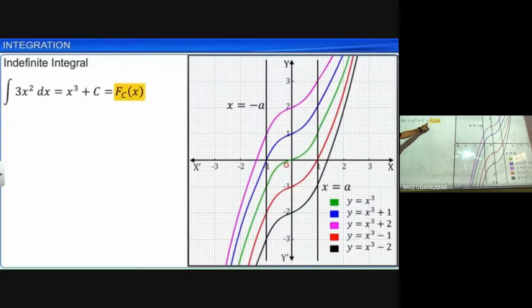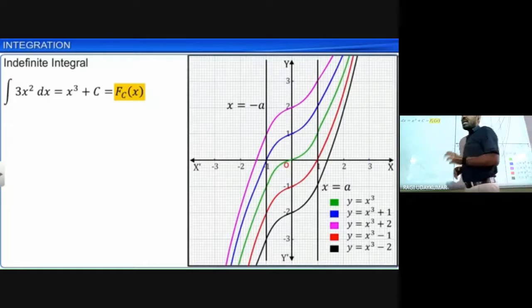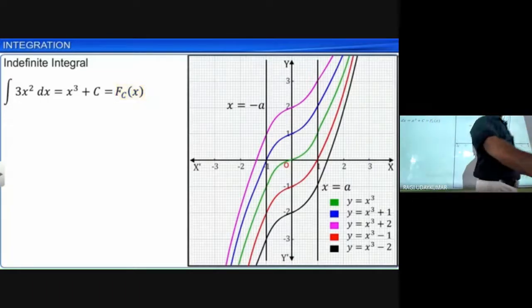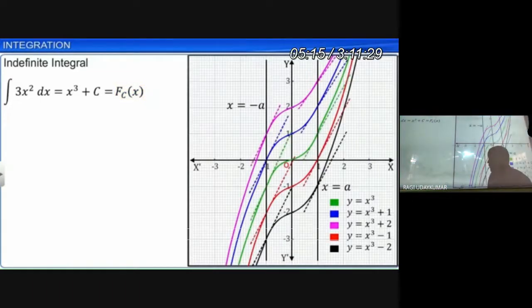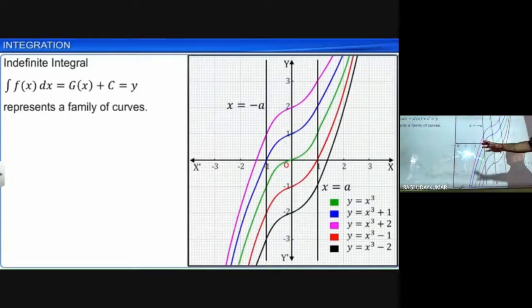It is represented by f suffix c of x, where c is an arbitrary constant. This is the way of representing the family of curves and the indefinite integral.